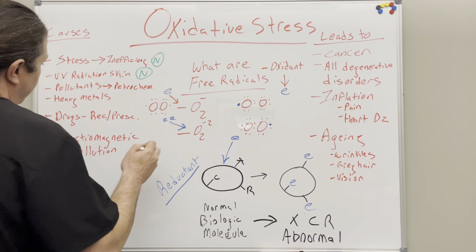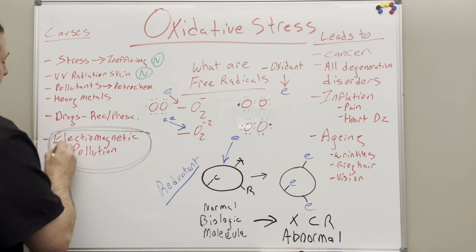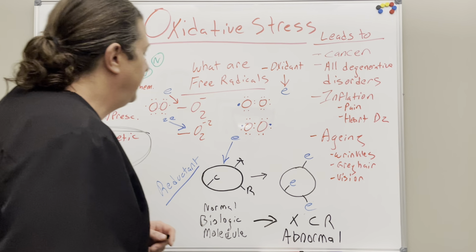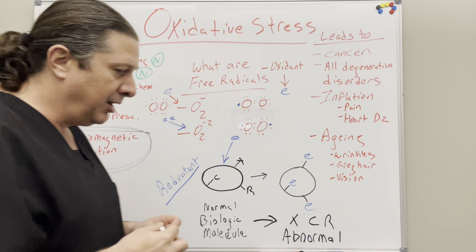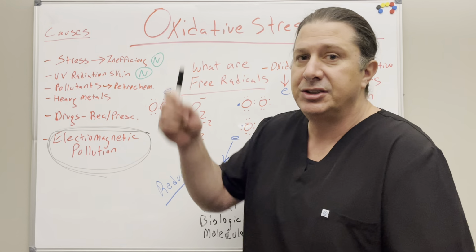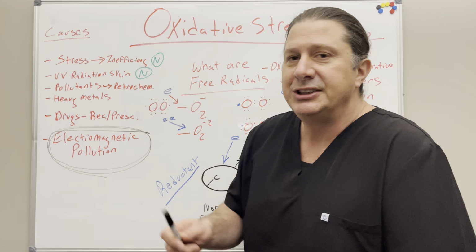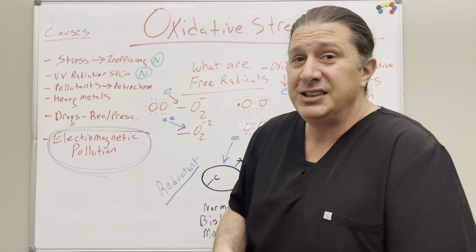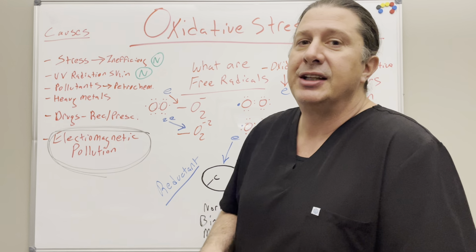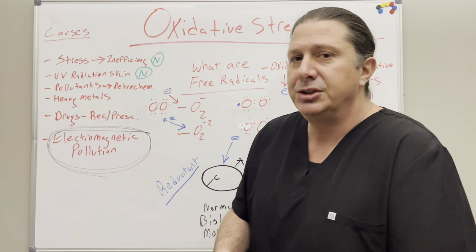Electromagnetic pollution. This is something people don't think about. This is something that's unaccounted for in almost all these conventional models. When they're talking about cancer from oxidative stress, they're not even considering electromagnetic pollution. What I mean by that is all the EMFs, the radio frequency, cell phones, Bluetooth, now we've got Starlink satellites, all these different frequencies of energy are interacting with our system. They're throwing systems off, and we're going to discuss the mitochondria in great detail, but mitochondria is not the only place that electromagnetic pollution is affecting. It's just the one that's, how should I say, resulting in radio frequency symptoms where people get sick when they first get exposed to it.